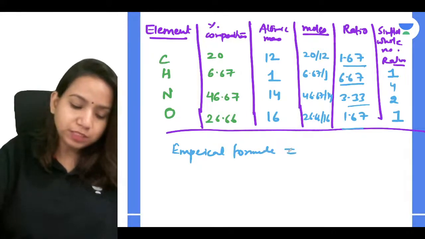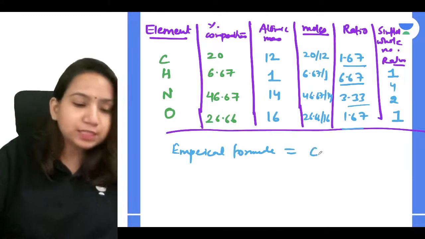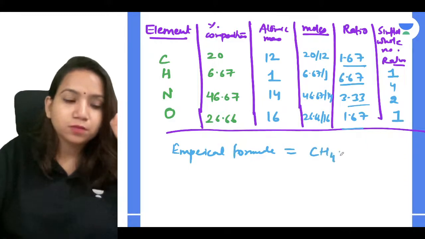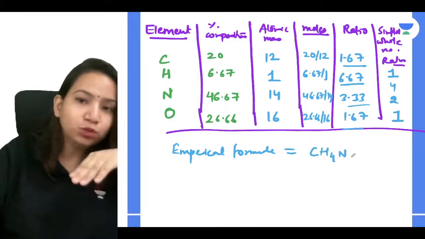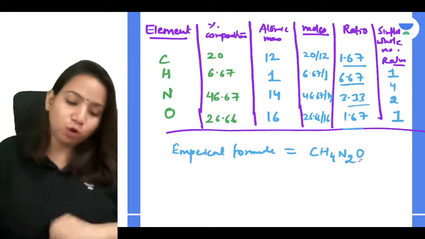You understood the mistake? Yes, Sangeeta, everyone. So the formula will be C, yes, the formula will be what, guys? CH4N2O. CH4N2O will be the empirical formula.